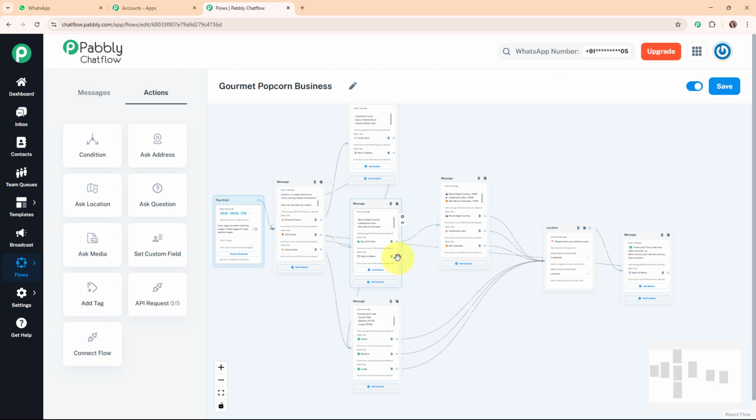And now here, after connecting all the back to menu options with the main message box, I'm going to click on the save button over here. And here you can see it says flow updated successfully. That means we have successfully created a flow for our gourmet popcorn business.